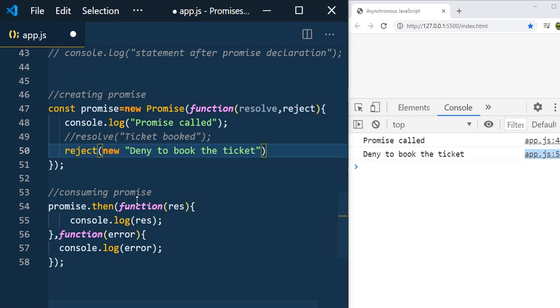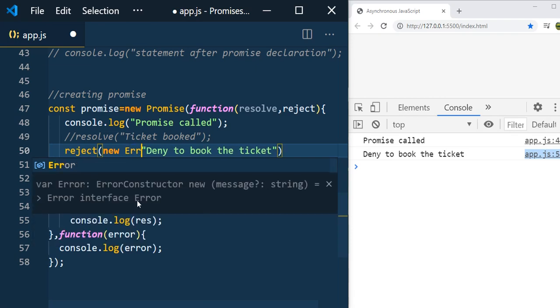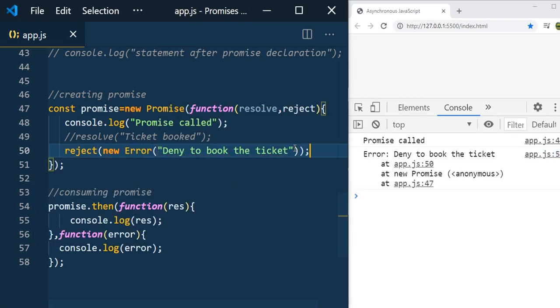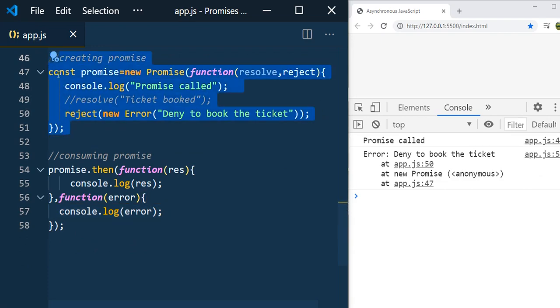Rejection means some kind of error that we need to take a look at, so it is always better practice to throw the error, using a new Error object. Now you can see the error "deny to book the ticket," and you can even see the line number where it got rejected, line number 50. So this is how we can create the promise, and resolve or reject it.